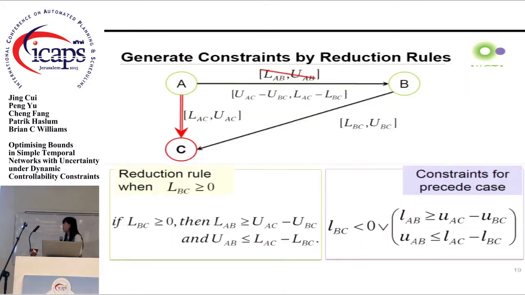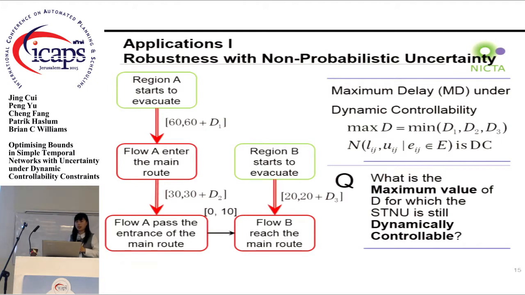Okay. Next, I'm going to talk about the applications of the DC constraint model. The first application is the robustness measure, which is called maximum delay under dynamic controllability. I have already introduced that in the motivation part. This application aims to answer the question: what is the maximum value of the minimum delay among all contingent links for which the STNU is still dynamically controllable?